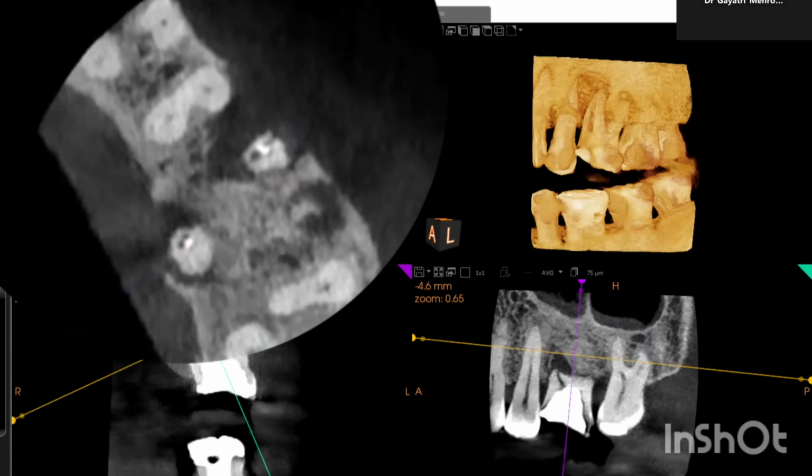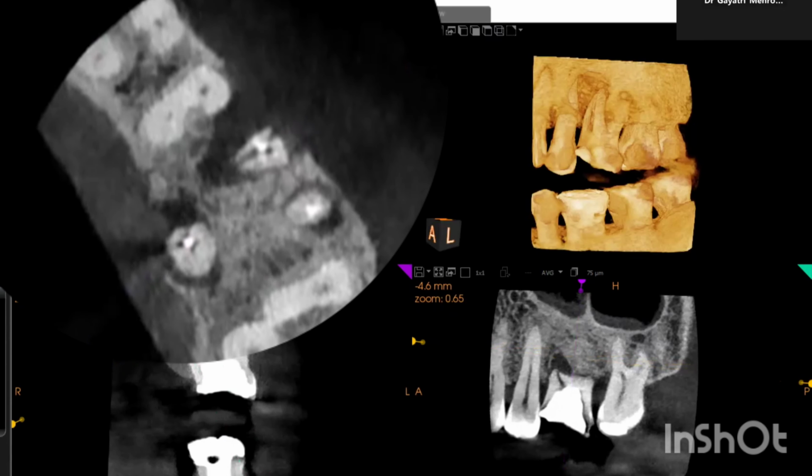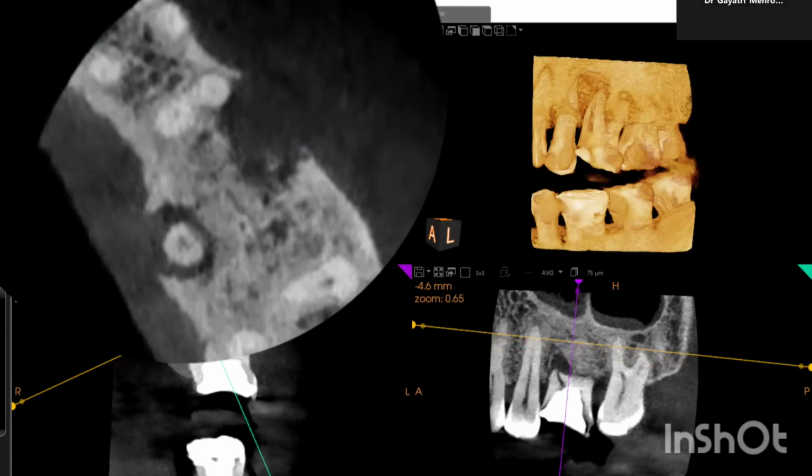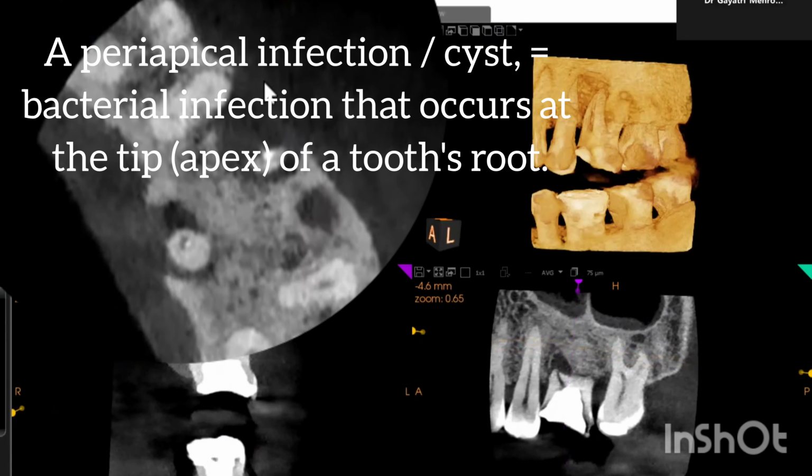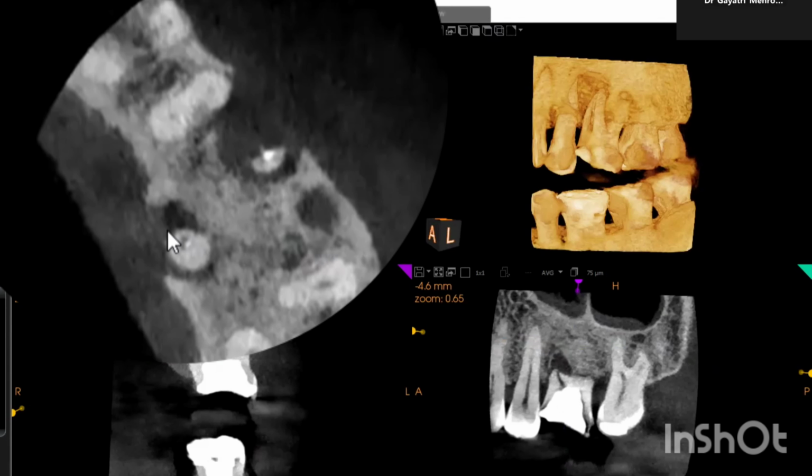Now, this tooth has, first of all, three roots. First root, mesiobuccal. Second is your distobuccal root. Third is your palatal root. Now, all these roots have periapical infection. There is infection. Can you see here? This mesiobuccal root is having infection, this is with the distobuccal and this is with the palatal.